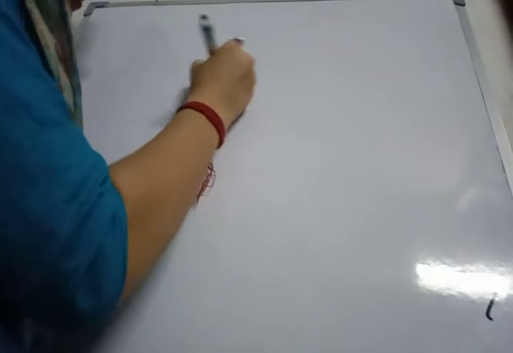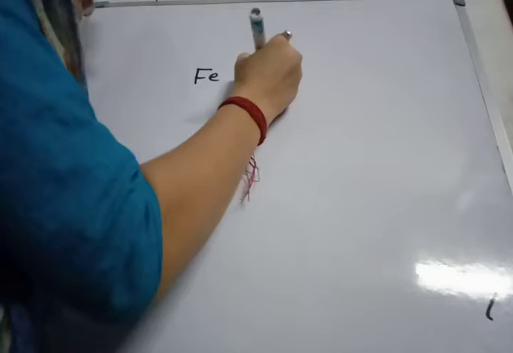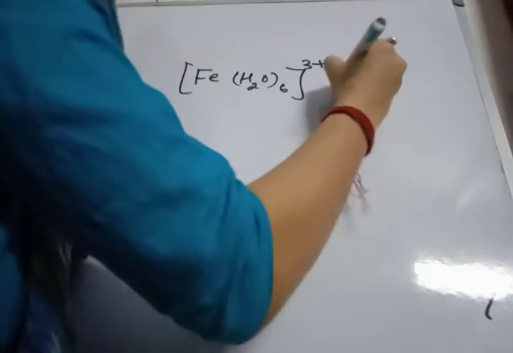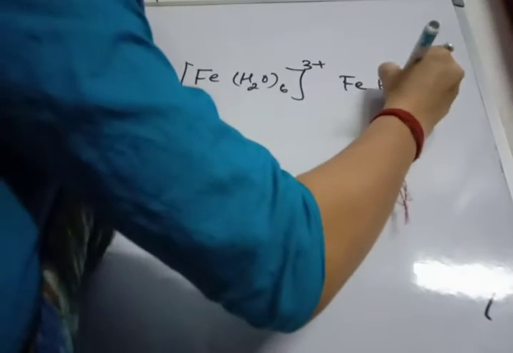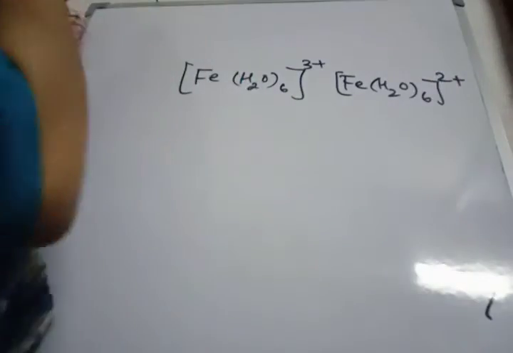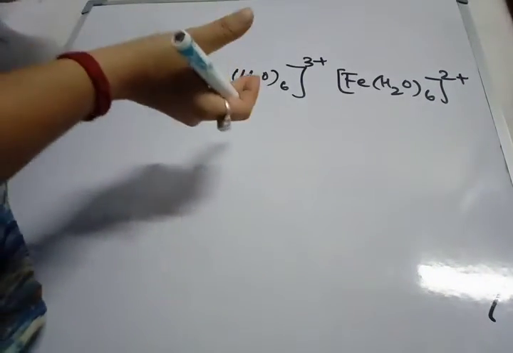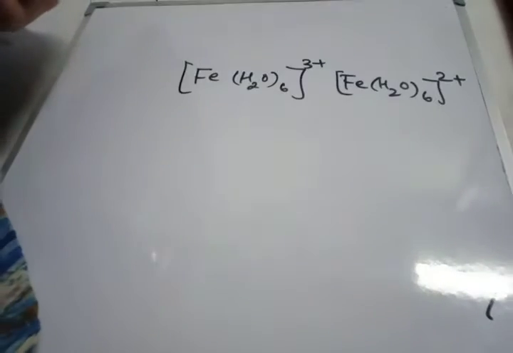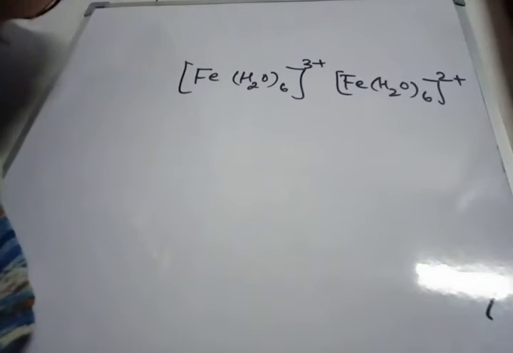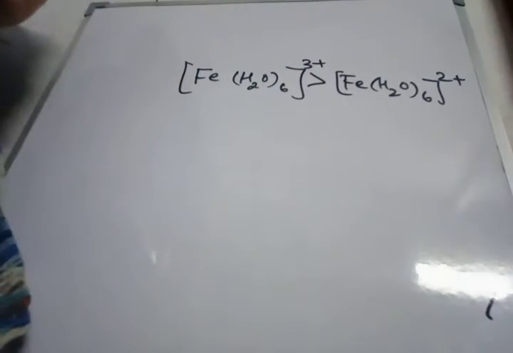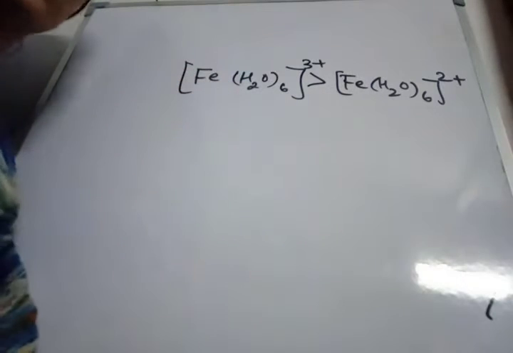If I have these two complexes, [M(H2O)6] 3+ and [M(H2O)6] 2+, since H2O is a neutral ligand, here the oxidation state is +3 and here it is +2. So the first complex will possess greater crystal field splitting compared to the second complex.